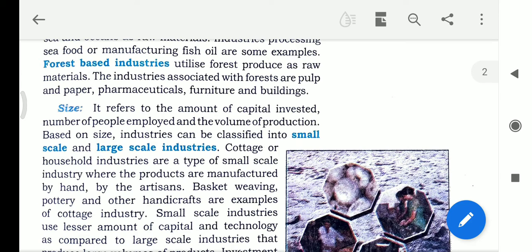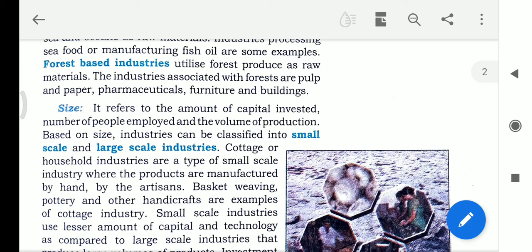And these industries are basically related with the capital invested, how much capital is invested, the number of employed, that means the workers in the industries, and the volume of production, that means the level of production, how much is produced by these industries. So these are basically based on small scale and large scale industries.